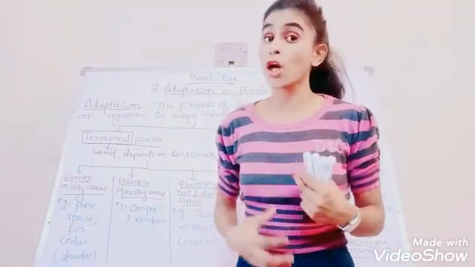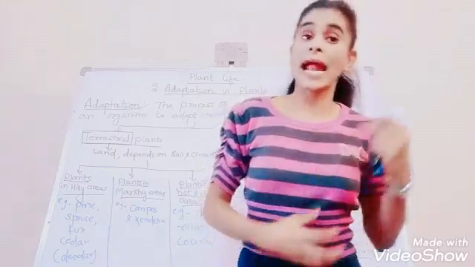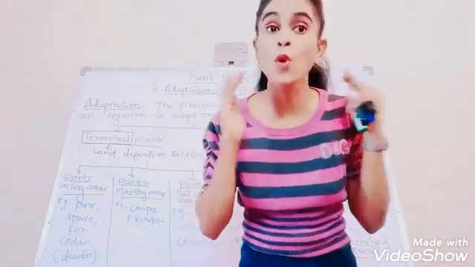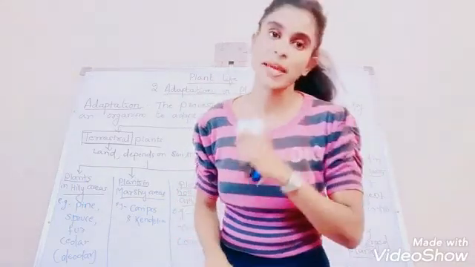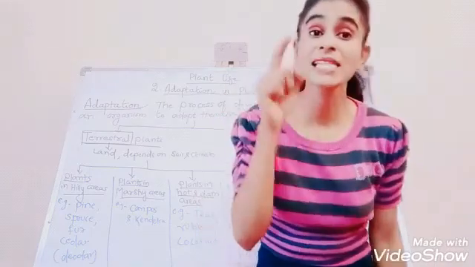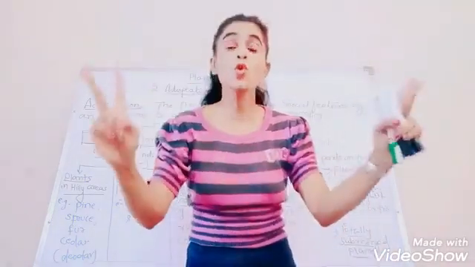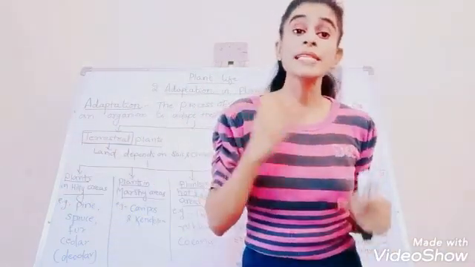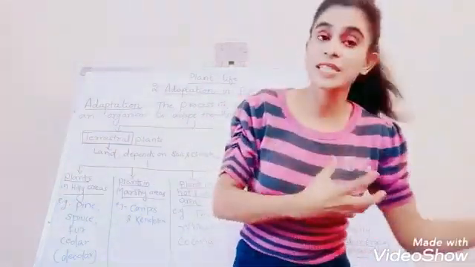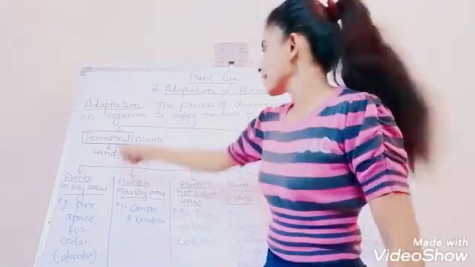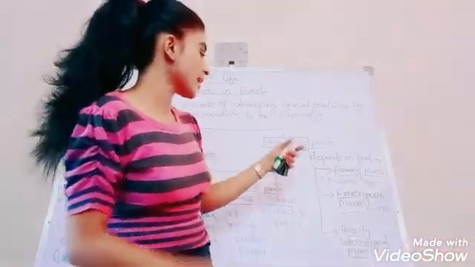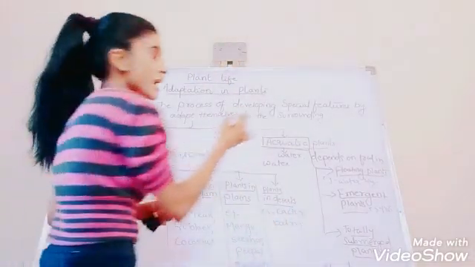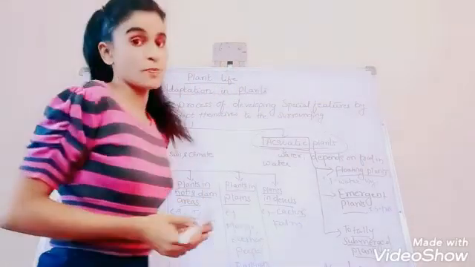Based on the adaptations, or the changes in the plants, plants are broadly divided into two main types. And what are those? The first one is terrestrial plants, and the second one is aquatic plants.